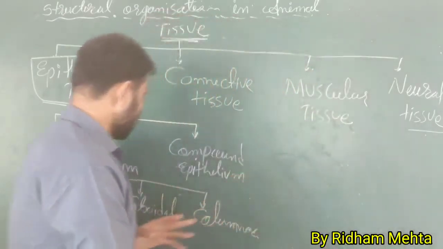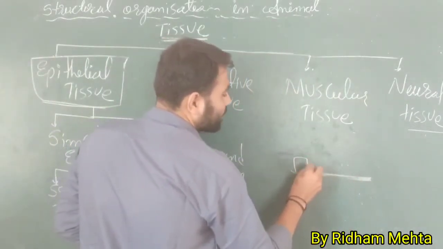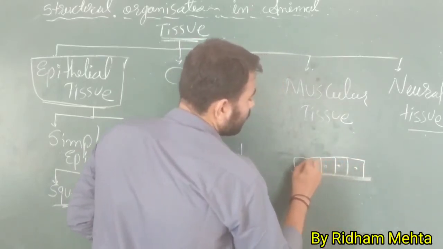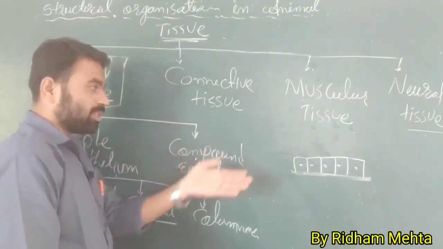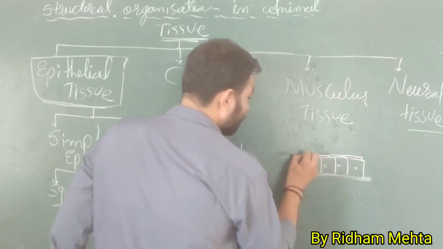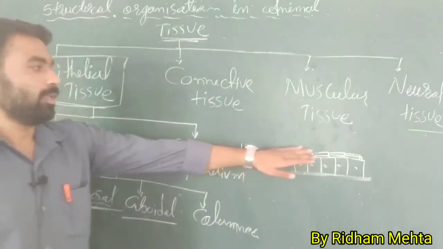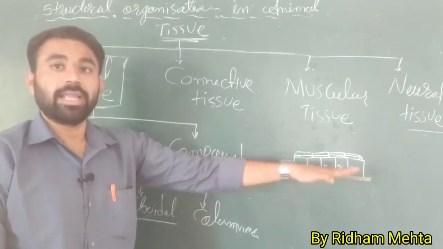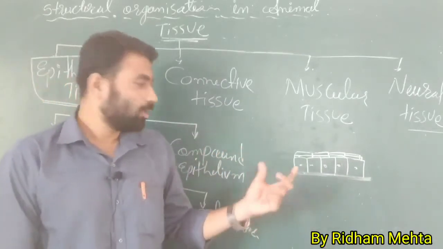Now the cuboidal epithelium. The cuboidal epithelium looks like this. The cube-like cells present in a single layer. Or if you want to see the cells behind, they look like this. So it is a single layer. These are the cells behind. Okay, so this is the simple epithelial tissue, the cuboidal. Why is it called cuboidal? Because they look like cubes. Because they look like cubes, it is called cuboidal.